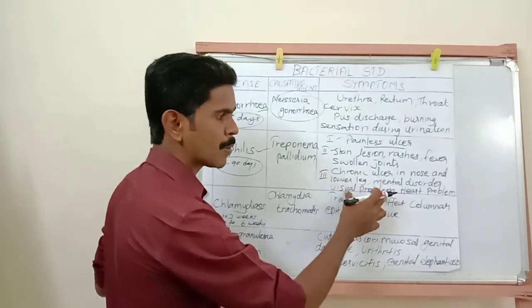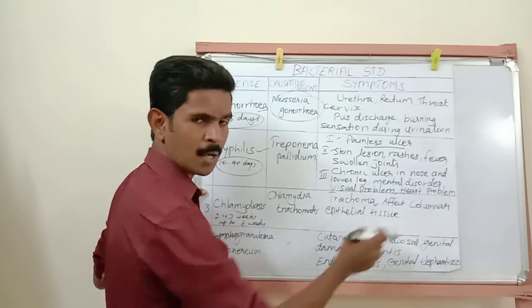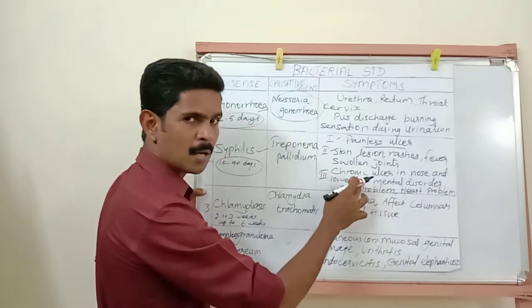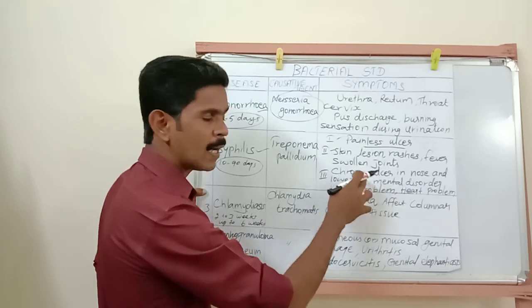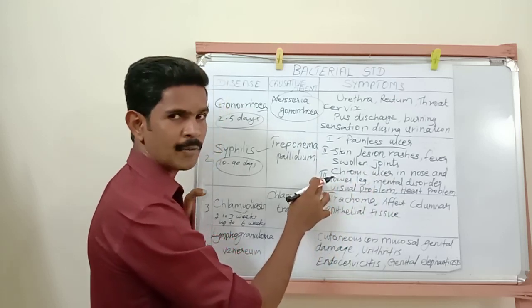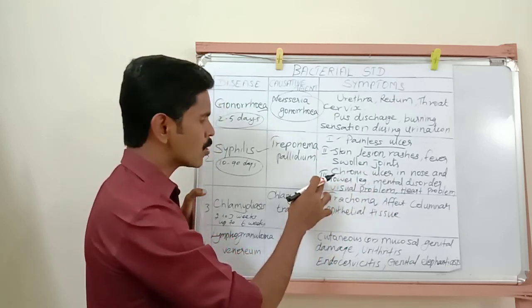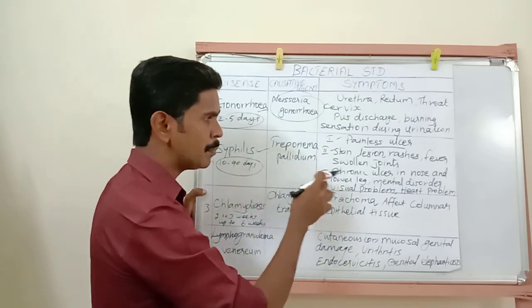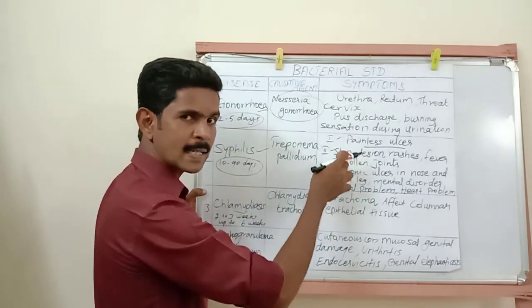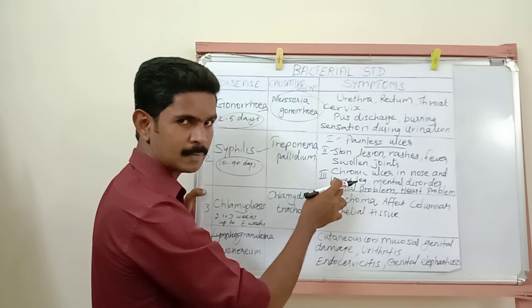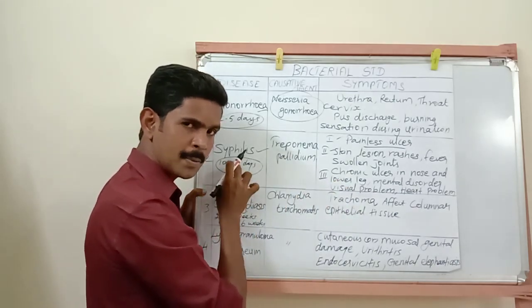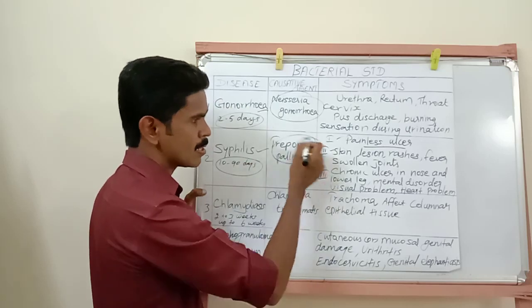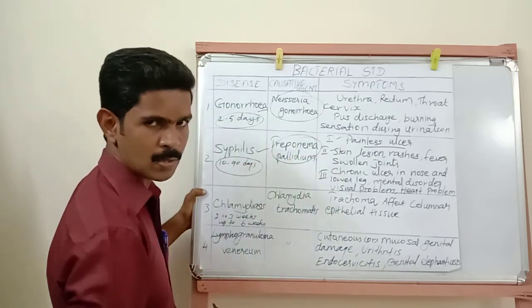Then visual problems, eye problems, then heart problems. These symptoms we can see at the tertiary stage of infection. Understand? So syphilis affects the human being in 3 stages: primary, secondary and tertiary. Here also the incubation period is very important for a 1-mark question, and the causative organism also.